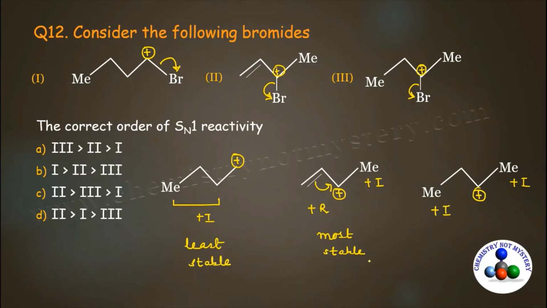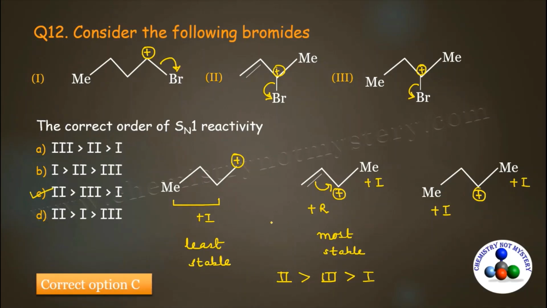The most stable one will react faster. So here you will get the second option at first position, then third, and then first because it is least stable. Now compare your answer with the given options. So here you will see option C will be the right option for this question.